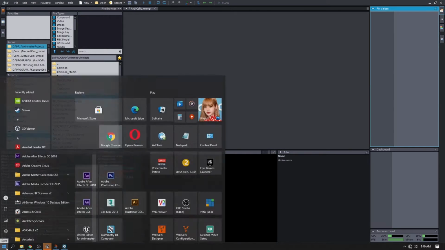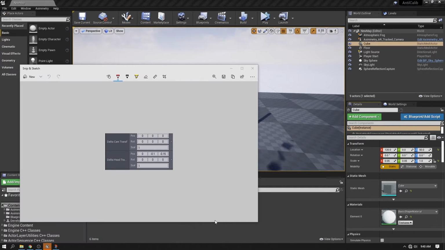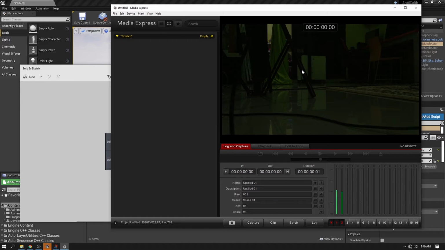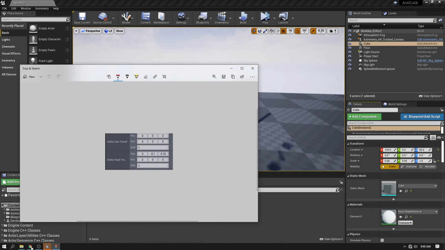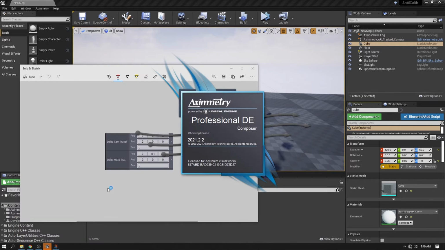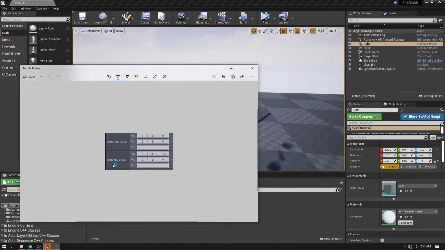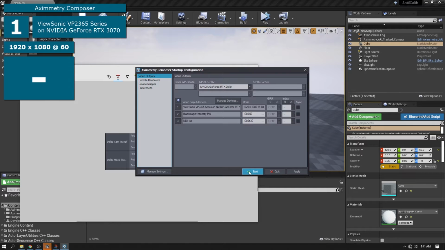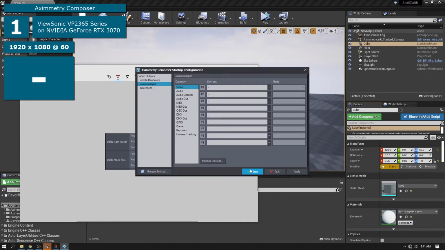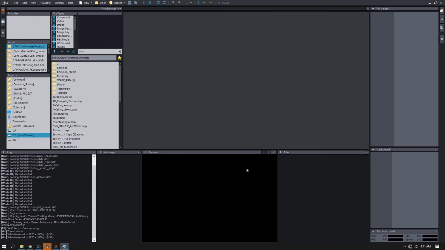Let me close Aximetry first and do the video input check. Okay, there it is. I have video. Signal comes from the camera. Let's fire up Aximetry again. No need to map the device. I will set it manually inside the software.